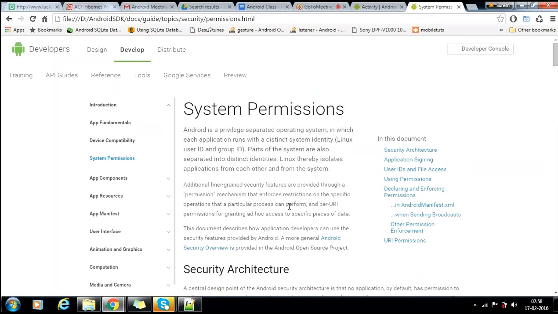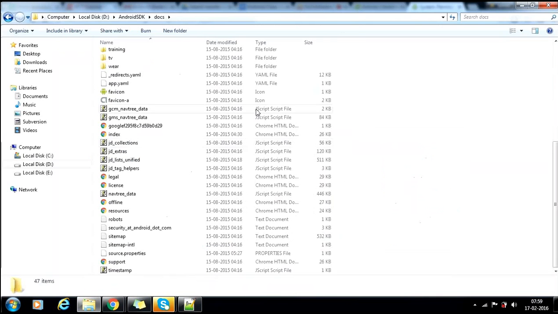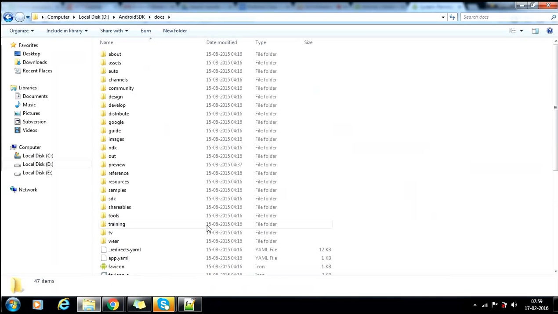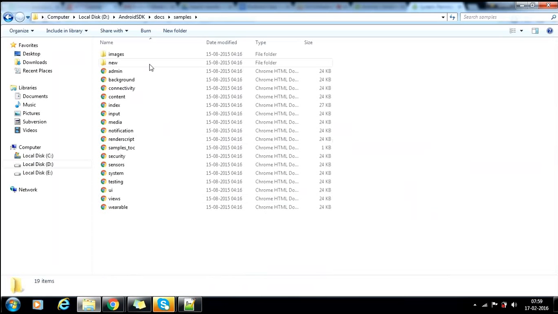You need to use your Android SDK in such a way that you should not stop at any point. If you need docs and you don't have internet, you can have this. If you need any plugins like that, I will show you, one second. Here, see, you have all these folders. If you need particular samples, you can have them here. Document samples, if you want UI samples.